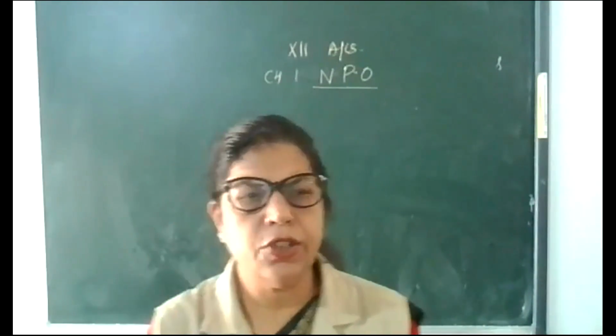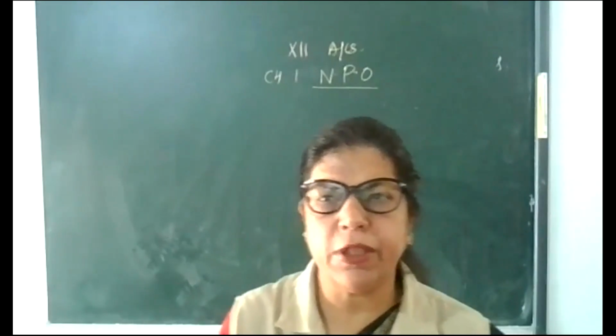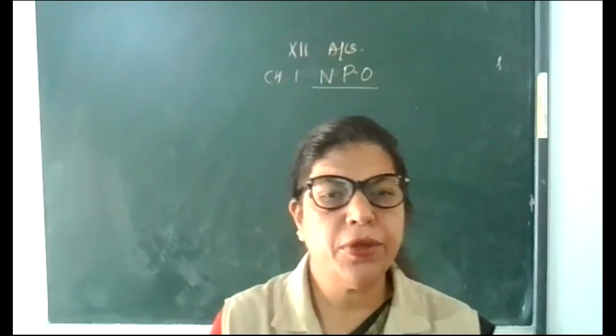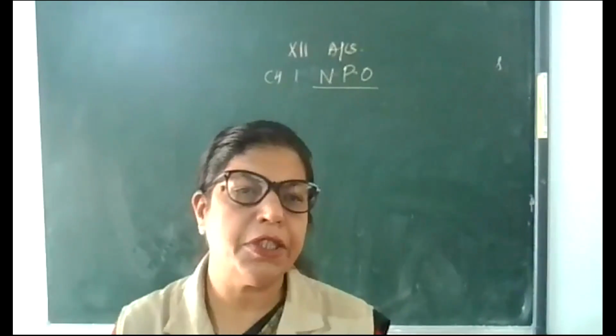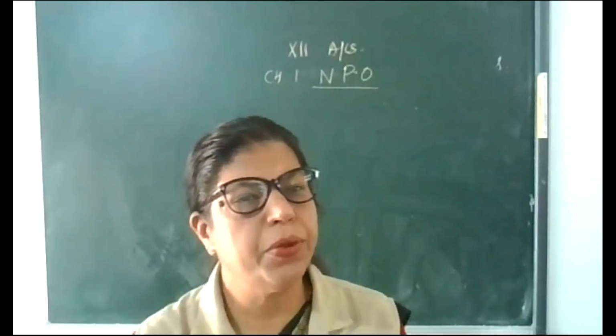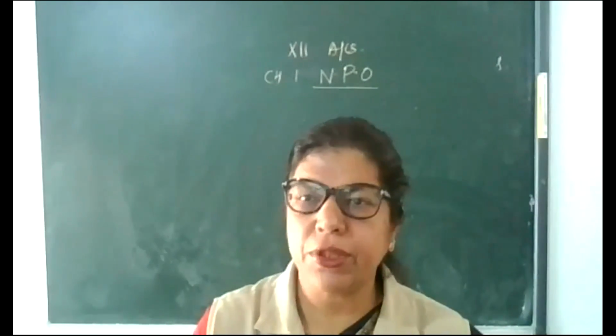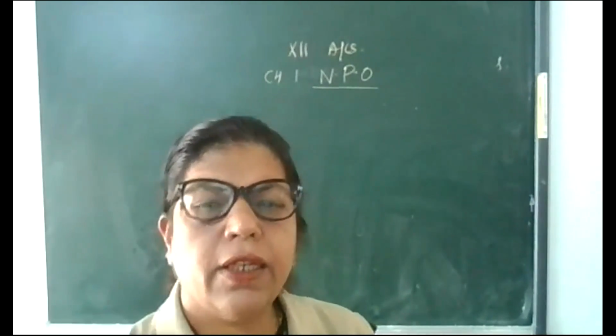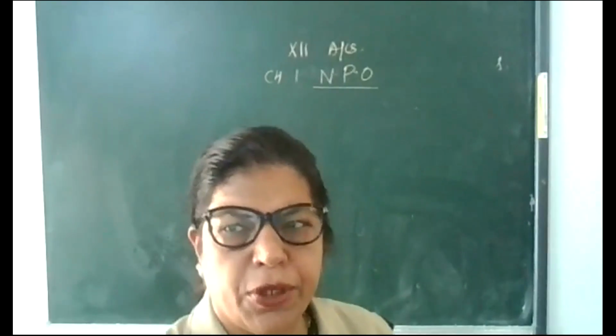In accountancy 12th class, we are on chapter number 1, that is NPO, non-profit organization. The day before yesterday I explained to you about the NPO, their working and their features, different types of NPOs.